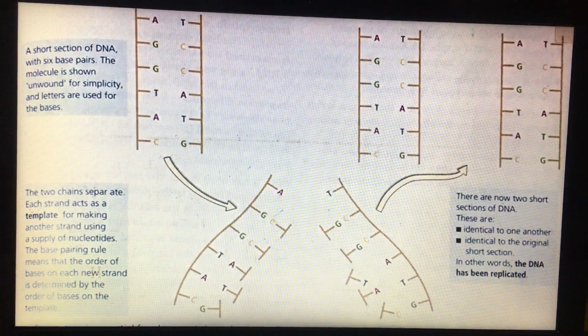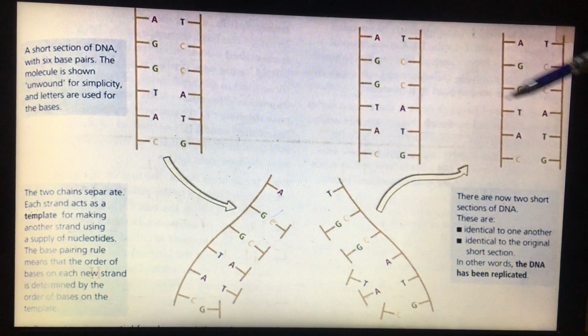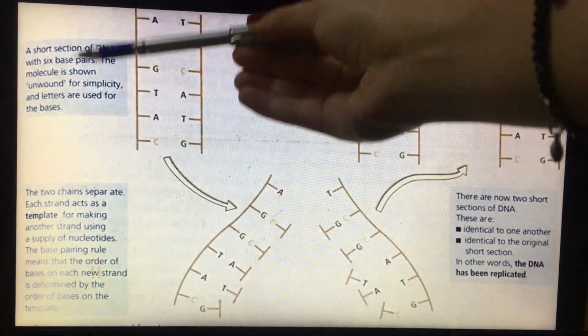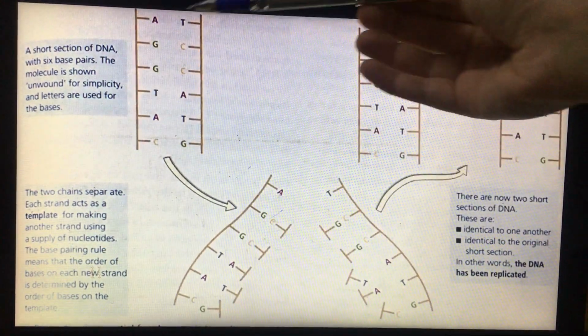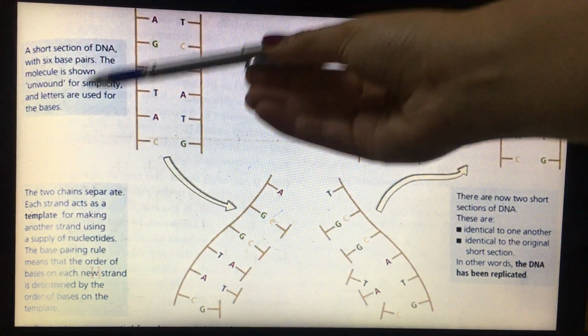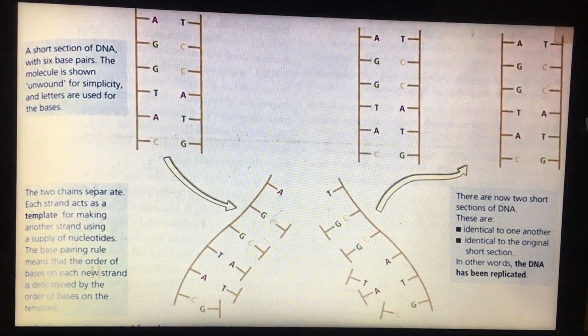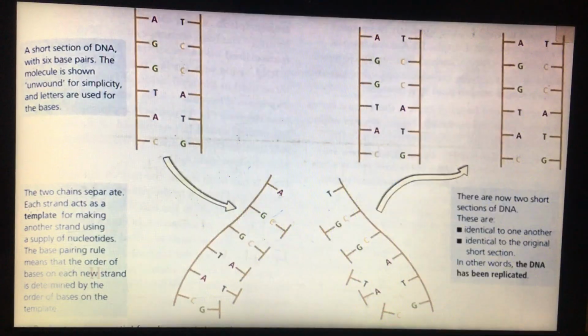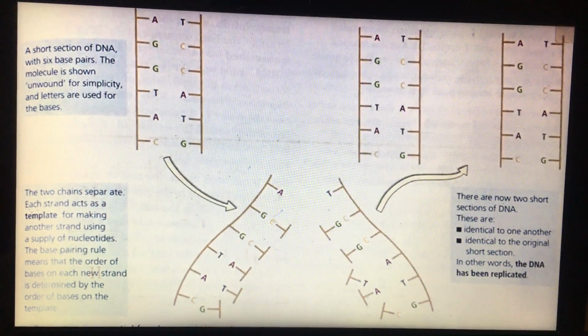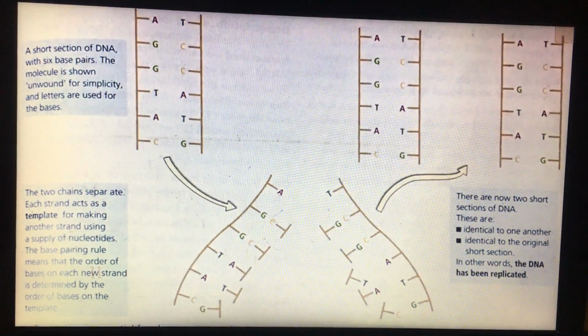We have here only one short section of DNA, and here we have two short sections of DNA. So this DNA has been replicated.